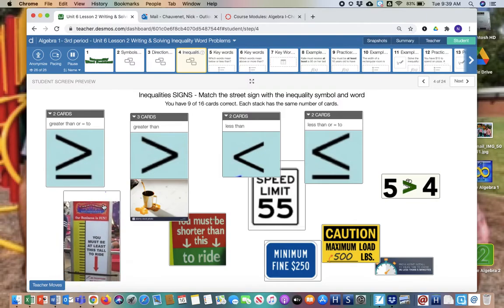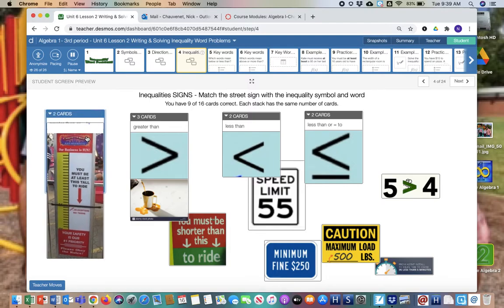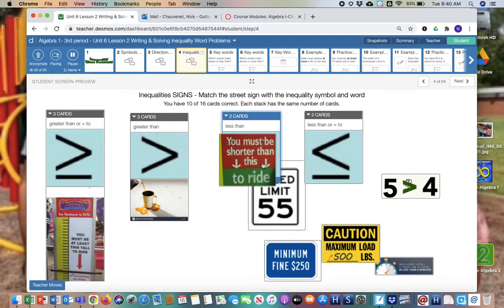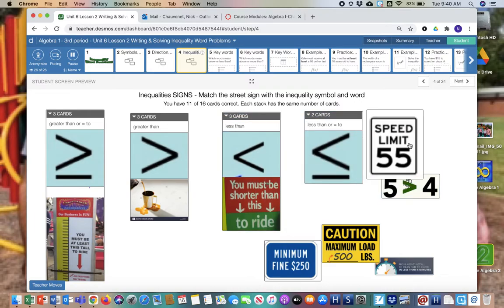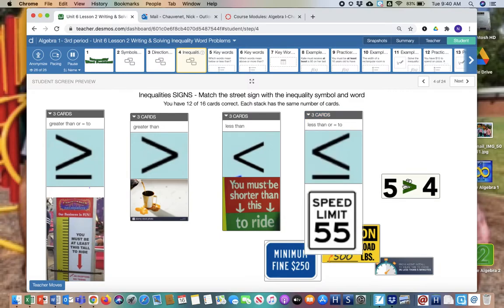All right, what's this say? You must be at least this tall to ride. So you have to be that amount or greater. You must be shorter than this to ride. That means you have to be below that amount. Speed limit 55. I know a lot of people unfortunately don't do this, but technically that means you should be going 55 or less. So less than or equal to.